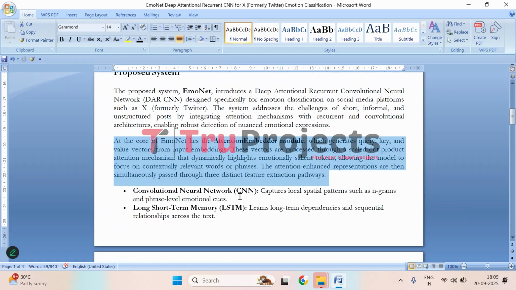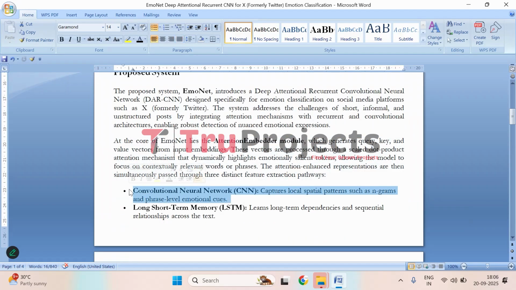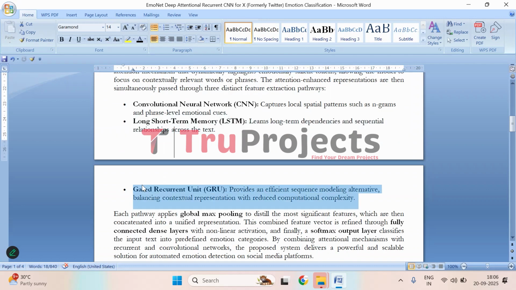The first is CNN, the convolutional neural network. This identifies the local patterns in the text, such as n-grams or short phrases that carry emotional meaning. Then LSTM, that is long short-term memory, captures long-term dependencies and sequential relationships within the text, helping the model understand context over the entire post. The last one is GRU, the gated recurrent unit. It offers a more computationally efficient approach to sequence modeling, maintaining a balance between contextual understanding and reduced complexity. Together, these pathways enable EmoNet to robustly detect nuanced emotions from social media posts.